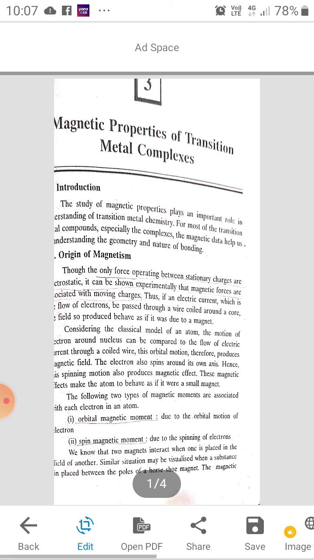Though the only forces operating between stationary charges are electrostatic, it can be known experimentally that magnetic forces are associated with moving charges.